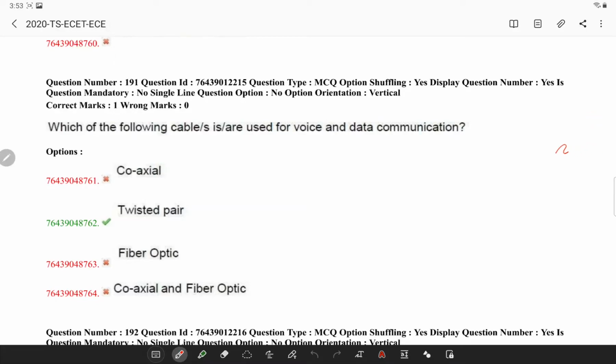Hi friends, today let's solve questions related to data communications and computer networks in the Telangana ECET ECE question paper.